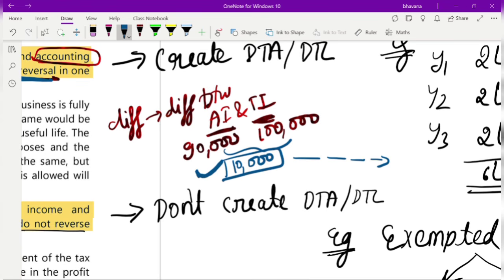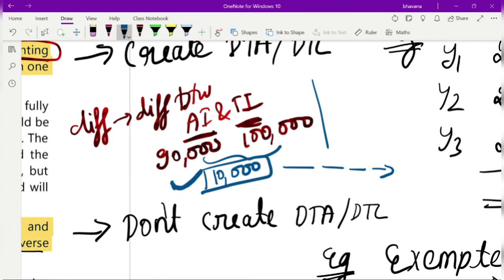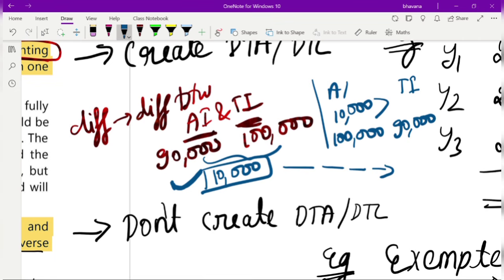It will get reversed means some day in the coming years, your accounting income will be 10,000 more than your taxable income. In a simpler form, your accounting income will become 1 lakh where your taxable income will become 90,000. Anyhow, it must be 10,000 more.